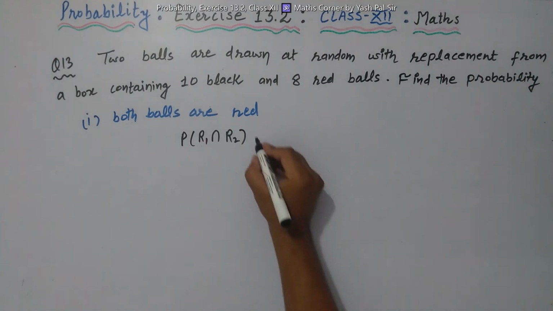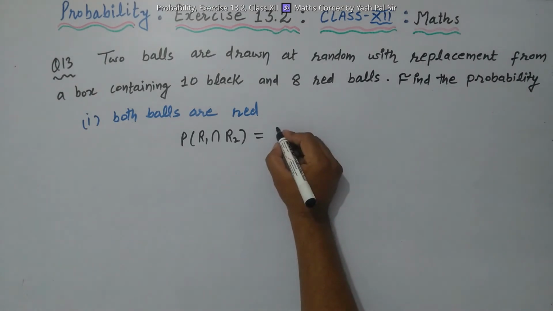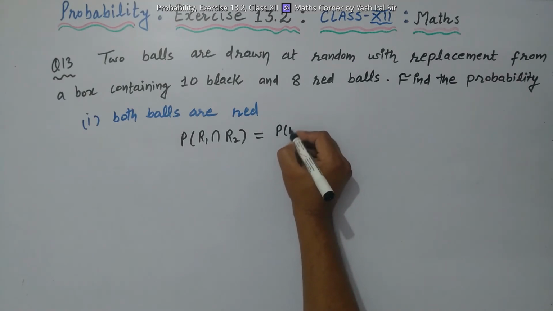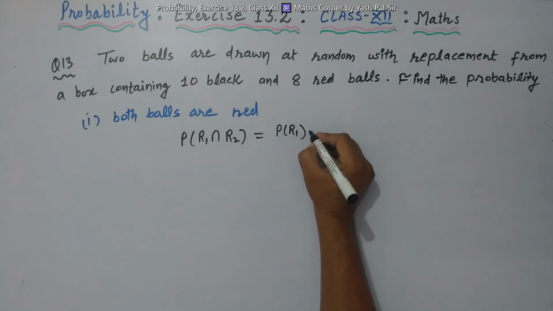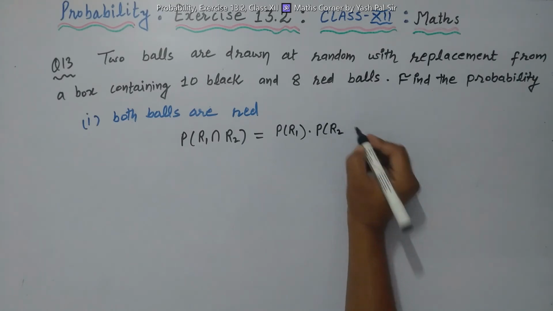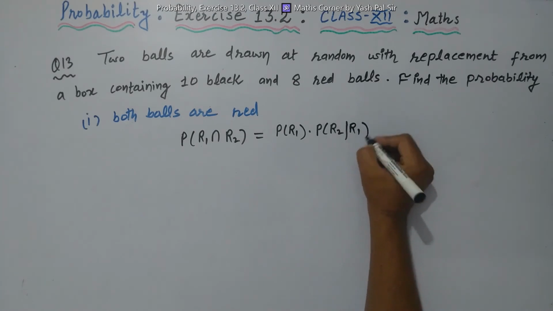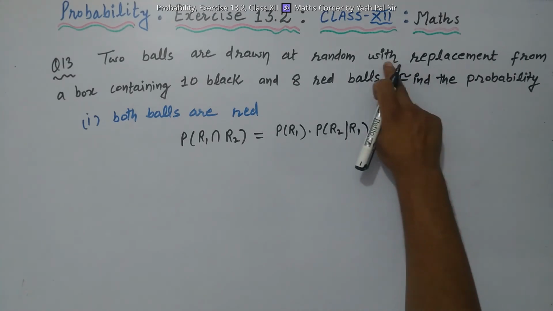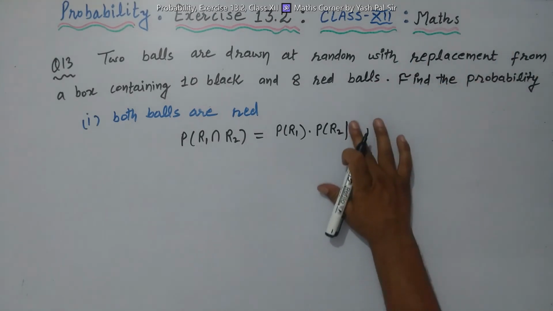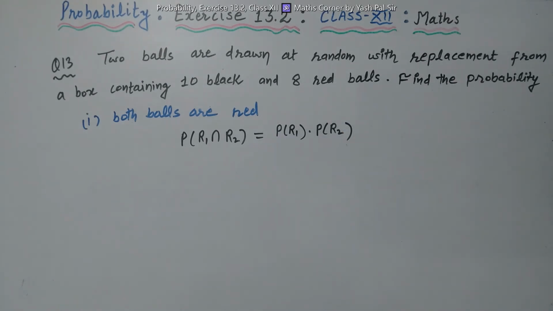This can be written as the probability of the first red ball, then the second red ball given that the first was red, with replacement.